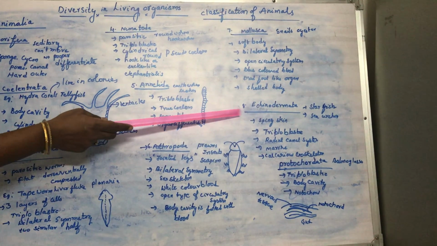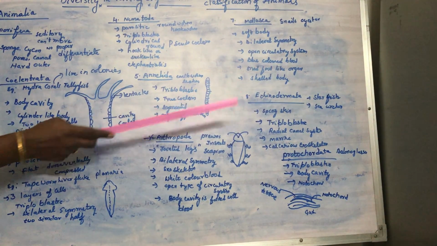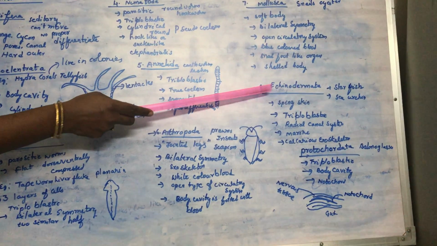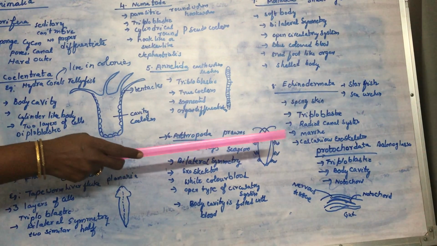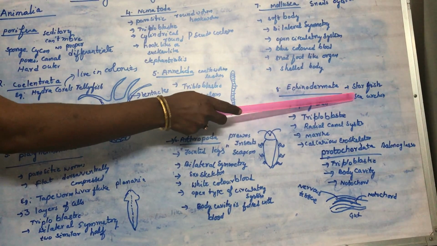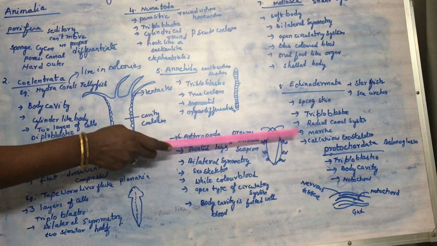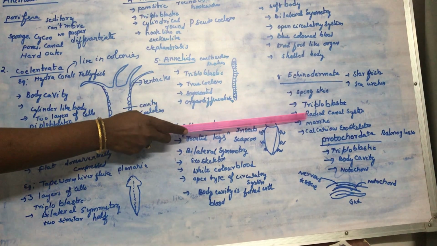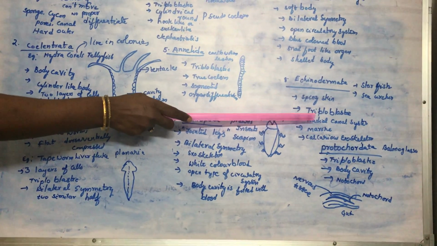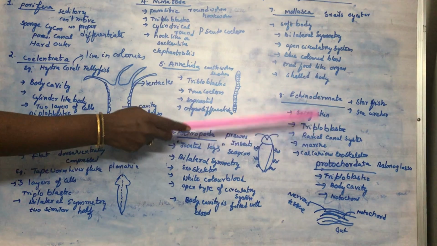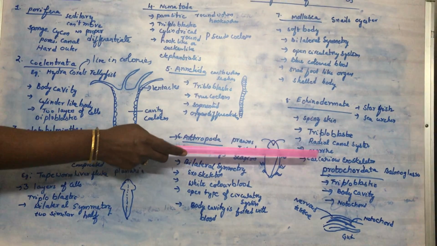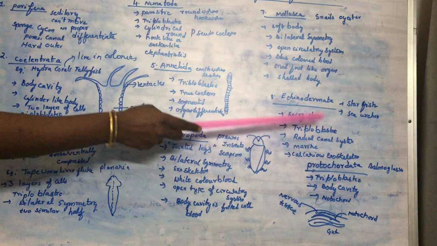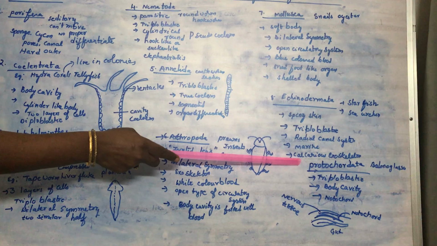And the next major group is Echinodermata. Echinos means spines. Their body is covered with derma, meaning skin. The skin is covered with spines, and they have spiny skin. The best examples are starfish and sea urchins. They are triploblastic and have a radial canal system. All these are connected with a very specialized system called the radial canal system, because they are all marine, and the water and circulatory system is connected to the radial canal system. And their skeleton is a calcareous exoskeleton, made up of calcium, which is a mineral present in marine water.